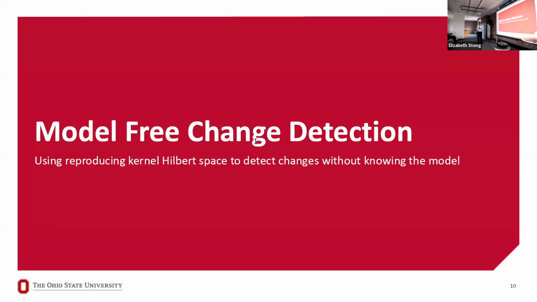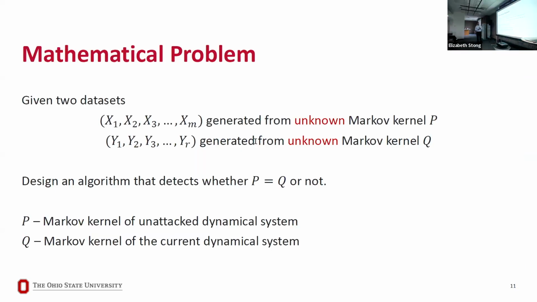So let's talk about the first topic, which is the model-free change detection algorithm. So this is the mathematical problem. We are given two data sets, x1 to xm, which is generated from an unknown Markov kernel P. By unknown, what I mean is this is the data set from yesterday. So x1 is the sensor reading from all the temperature sensors within this building from yesterday. And we don't quite know what the building model is.